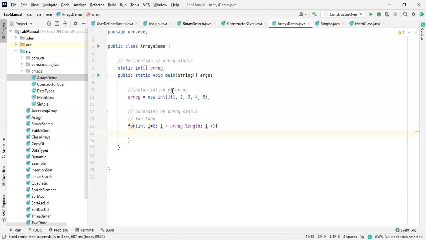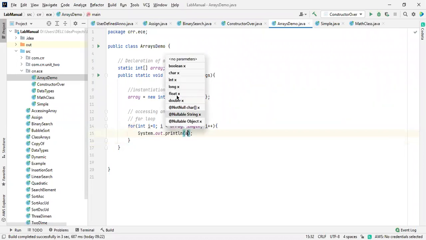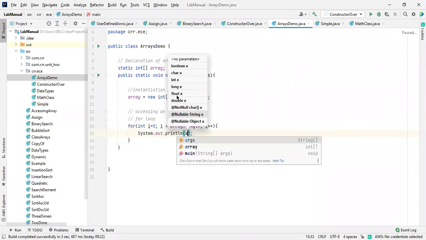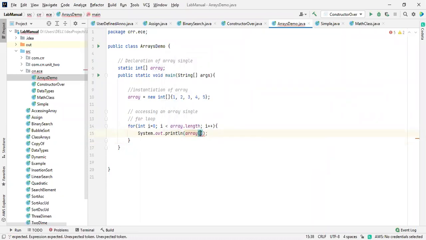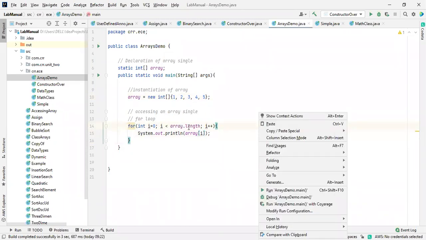If you want to access a single element, I'm going to take it as a[i]. The name of the array is a, and inside this I'm having an i. So we can get each and every value from an array. So let me run this program.